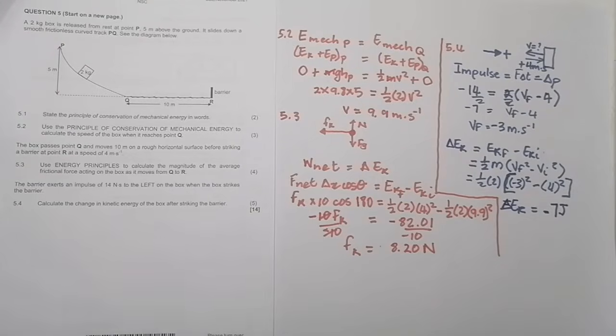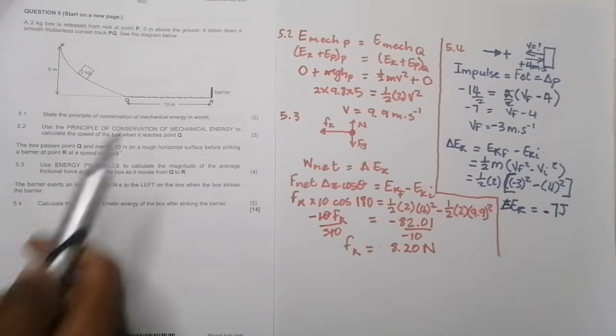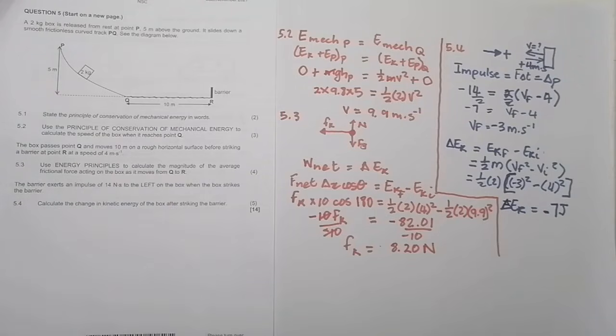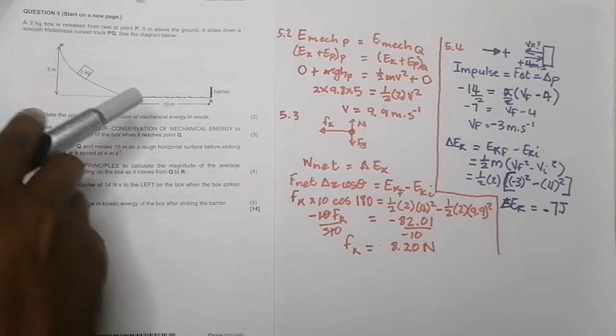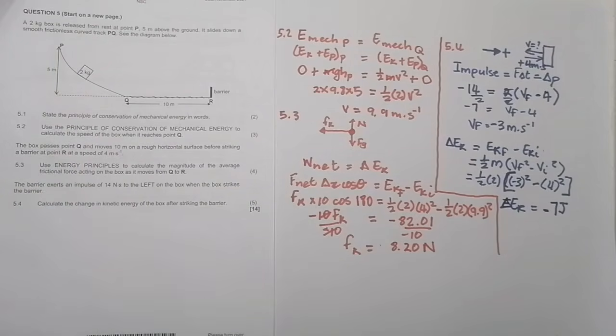Now remember that a change in kinetic energy, in this case, means that the reason why it's negative is that's the amount of energy that we lost during that collision. You would imagine when you collide with that barrier, there'd be a sound that comes out.